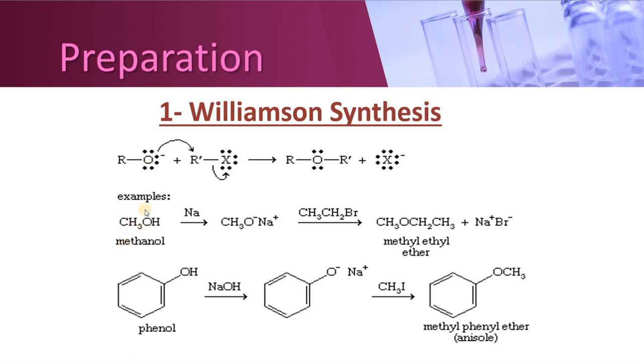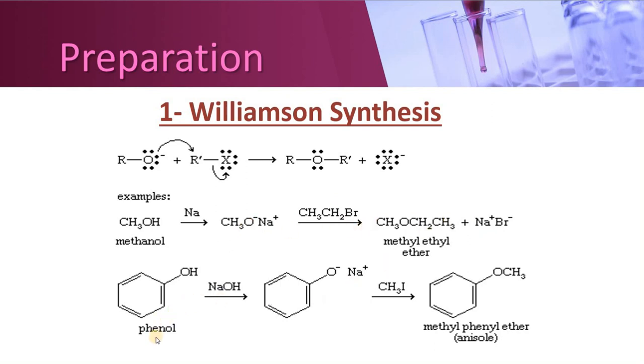From where does this alkoxide come? This alkoxide ion is coming from methanol or alcohol. When they are being treated with sodium metal, they produce sodium methoxide right now, or they are going to produce sodium alkoxide in other cases. Now this sodium alkoxide is going to react with alkyl halide. This sodium is going to pick up bromine and it will be the leaving group, and it is going to make sodium bromide, and this alkyl group will be attached with the oxygen making ether.